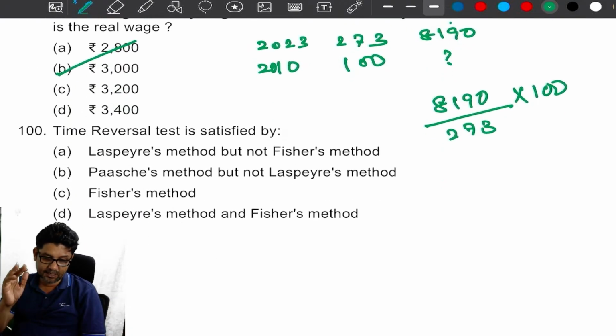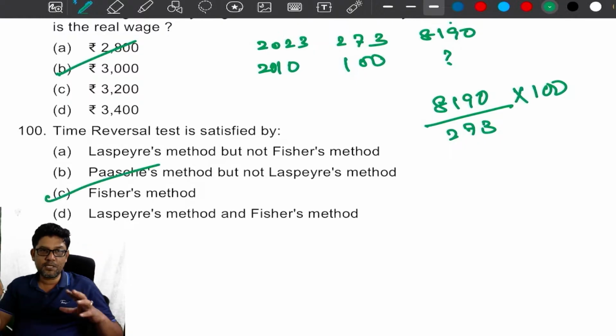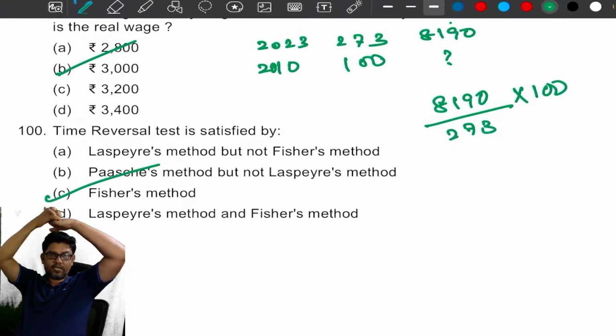The time reversal test is satisfied by Fisher's, because all the tests except the circular test are satisfied by Fisher's, my dear.